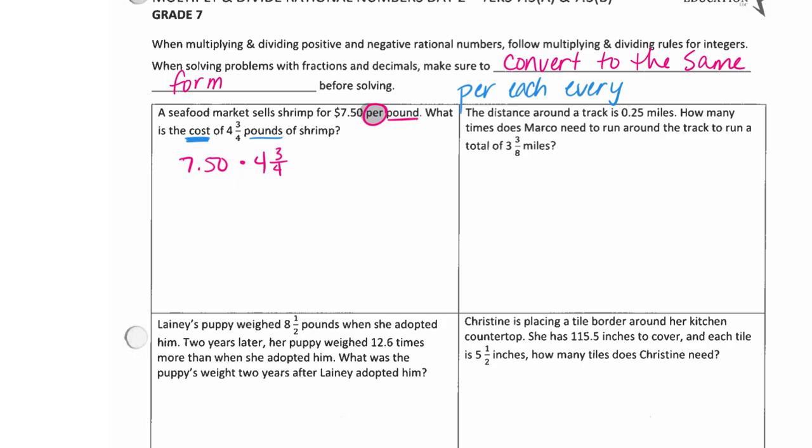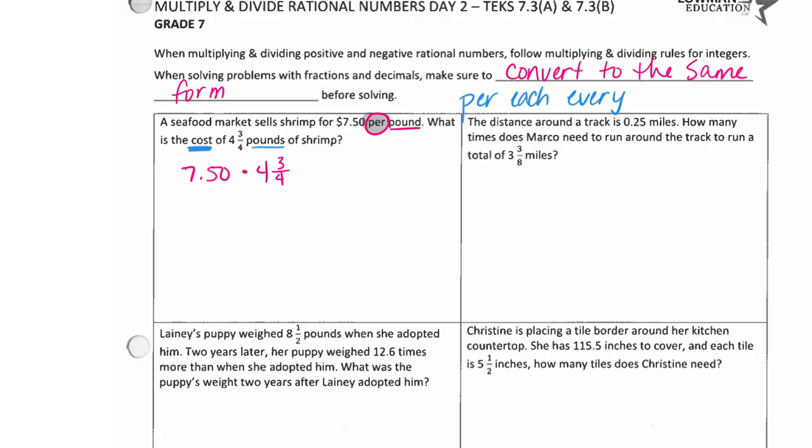What if I didn't remember? What could I do? Anybody remember from yesterday what I could do? Did y'all hear him over there? Divide. So I can do 3 divided by 4. Remember, I can't do there, so I'm going to add a 0 and a decimal. 7. And then 5.